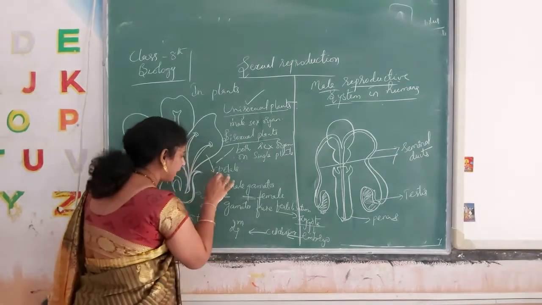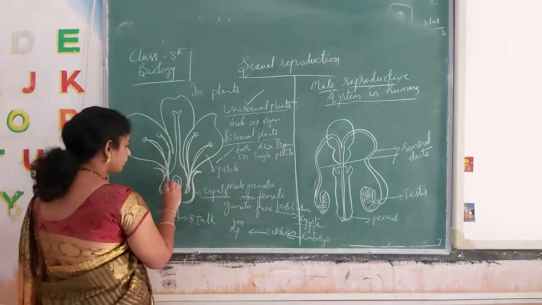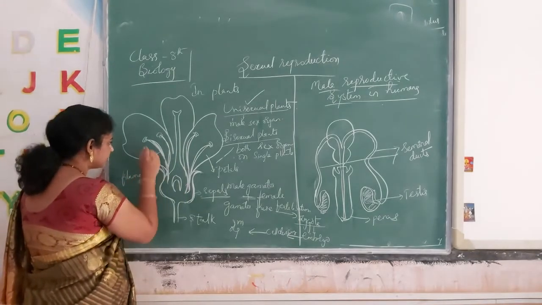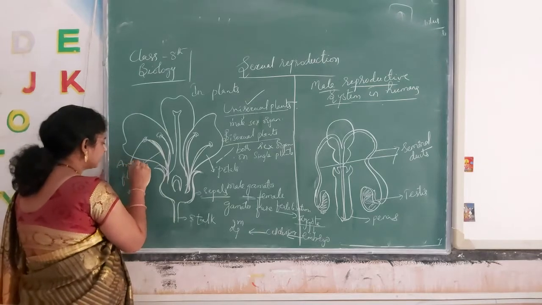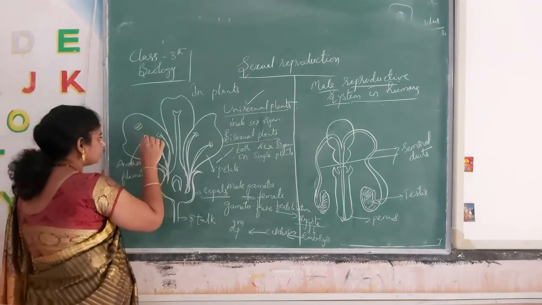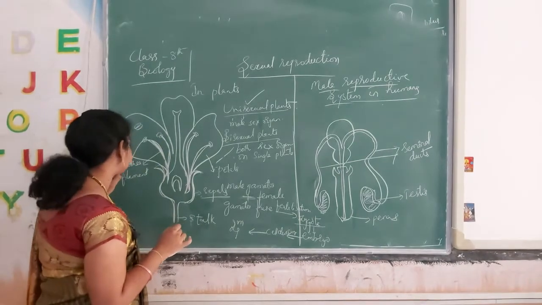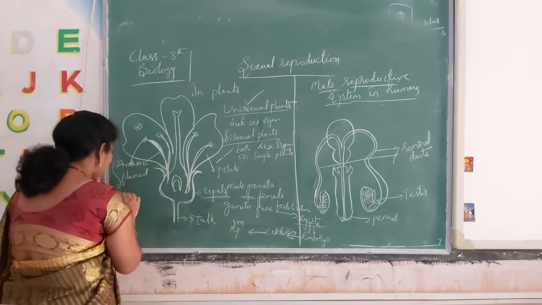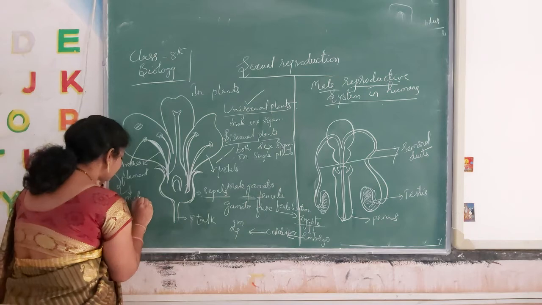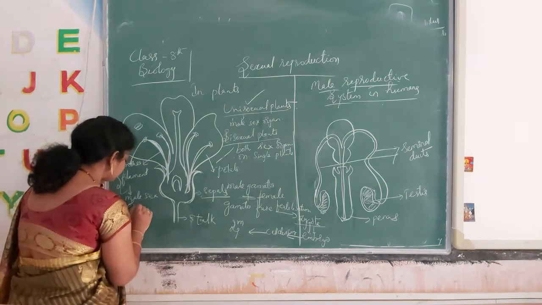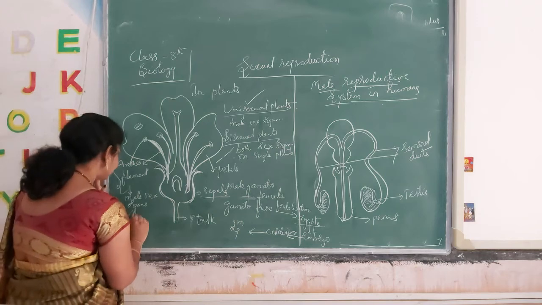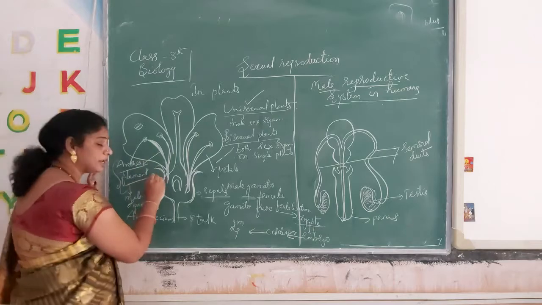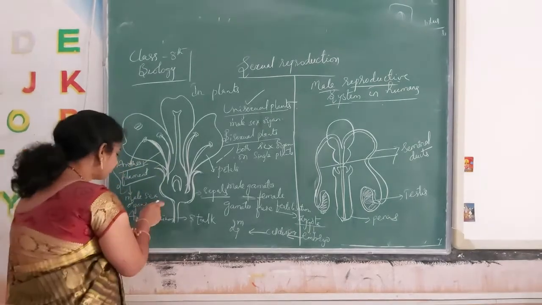Petals, sepals. Now this is the filament and anther. See here, the anther is bilobed. I have drawn the bilobed anthers here. Anther and filament are called the male sex organs, or androecium. Completely, the anther and filament we call androecium, or male sex organs.